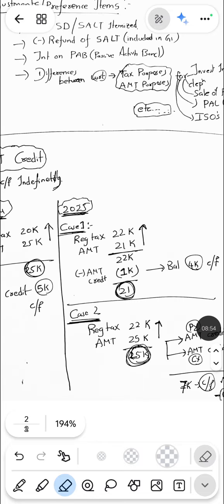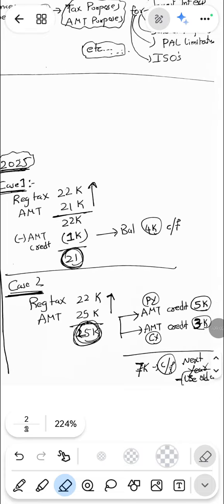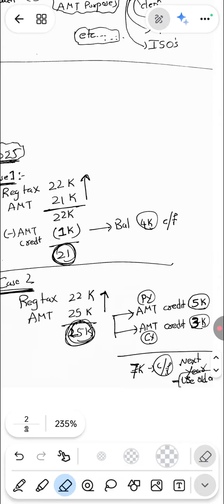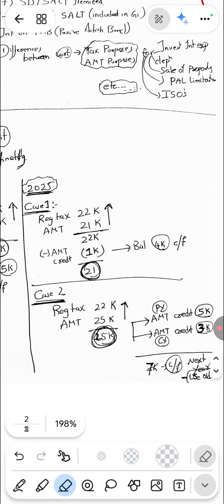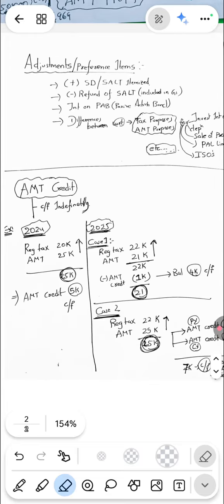We have the prior year carry forward of 5k. Again we have this AMT credit for the current year, 3k. We have 3k now and 5k from last year. Both will be carried forward to next year, and you can carry forward every year until you use it. When you use it, you have to use the credit on a first in, first out basis. This is how it works.